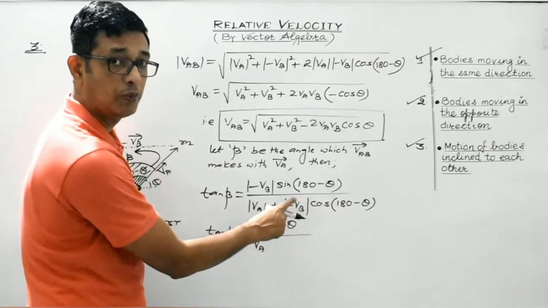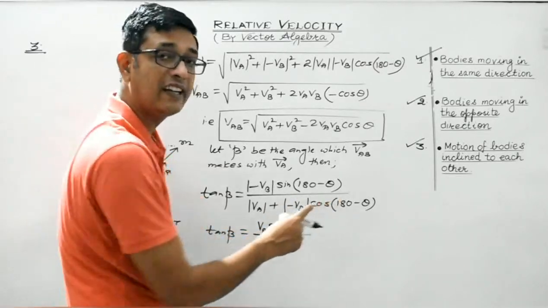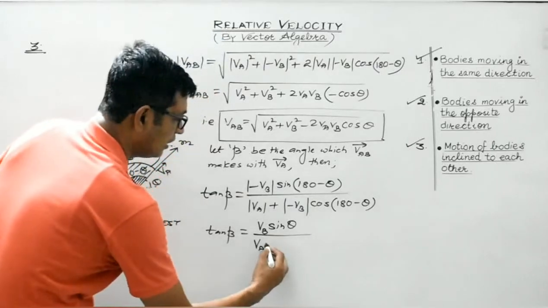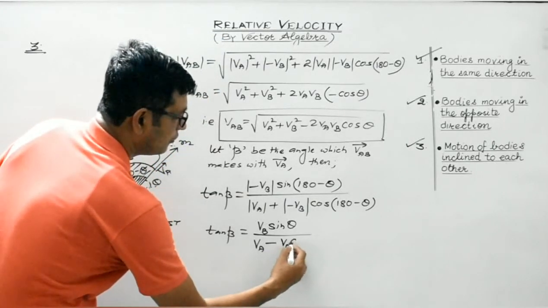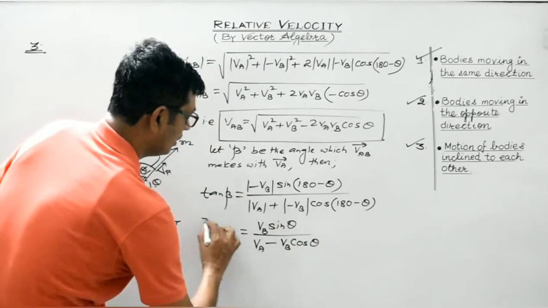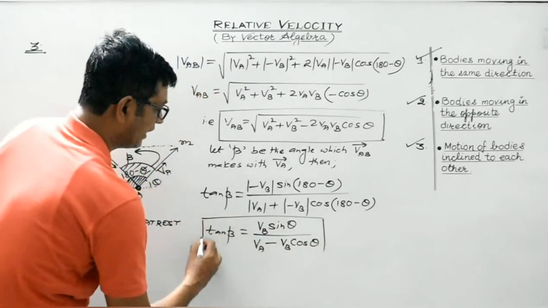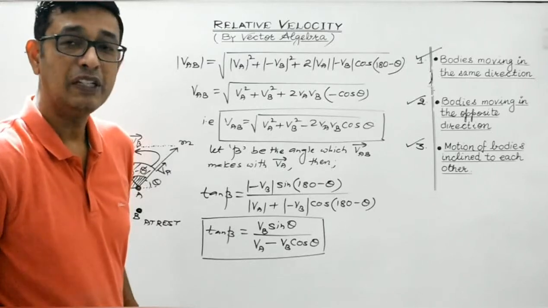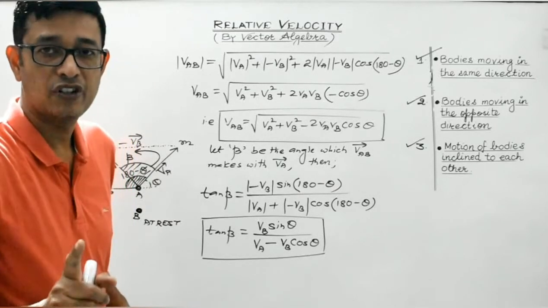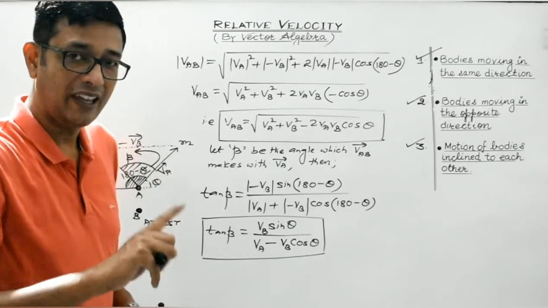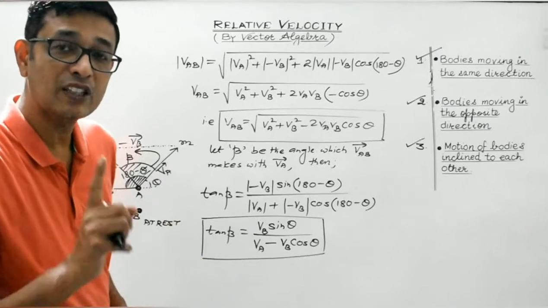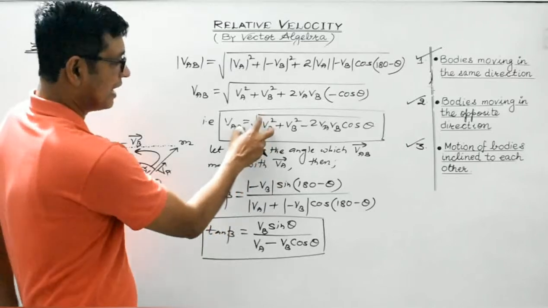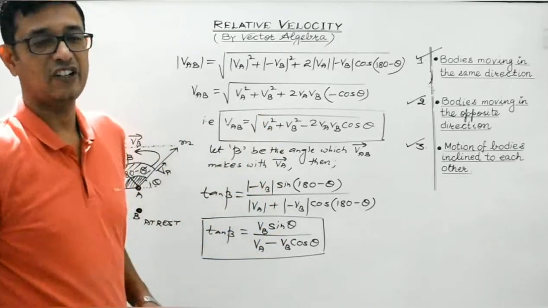Magnitude of minus VB would be plus VB. Cos 180 minus theta is minus cos theta, right? So VA minus VB cos theta. So this is the expression which gives us the value of beta. Beta is the angle, students, which the relative velocity of body A with respect to body B makes with VA, right? So this is the magnitude and this one is the direction.